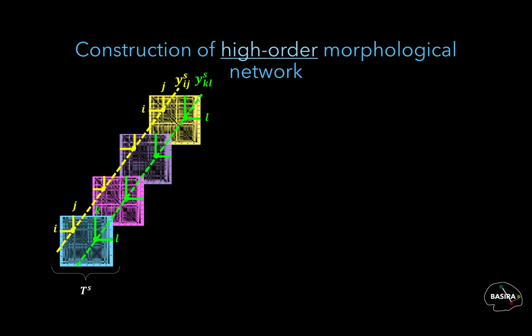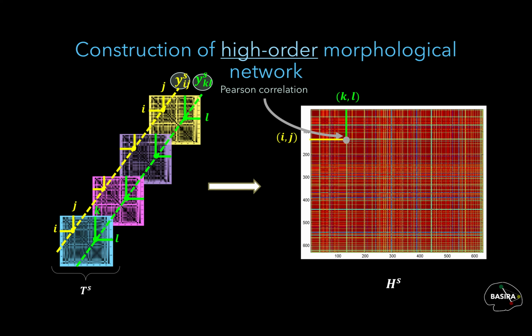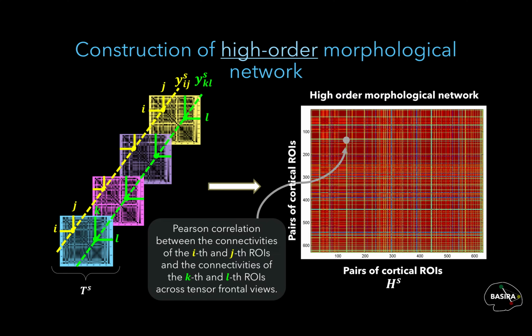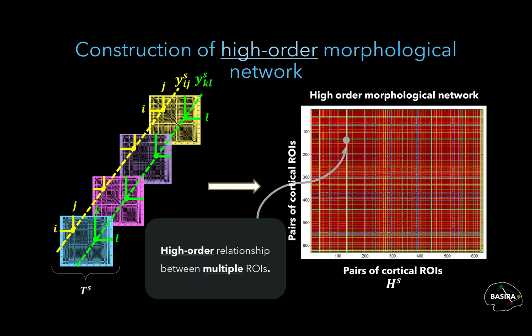Then we compute the Pearson correlation between each pair of vectors and construct our high-order morphological network HS for each subject S. Each element of the high-order morphological network HS encodes the correlation between two pairs of ROIs. The first pair is composed of ROIs i and j, and the second pair is composed of ROIs k and l. This allows us to capture higher-order relationships between multiple ROIs across different brain morphological views.